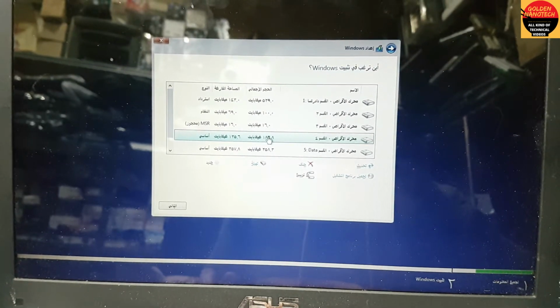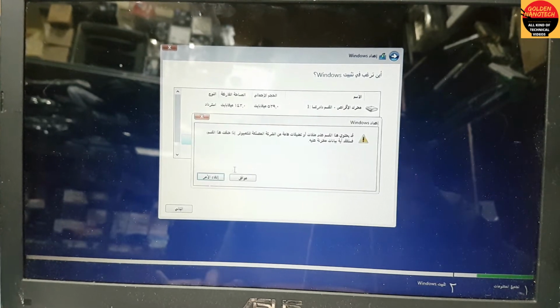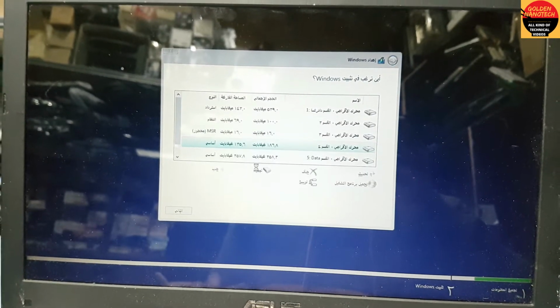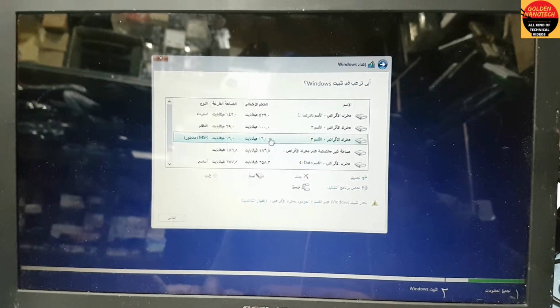Go down, and see guys, here is the partition. You have to delete all the partitions.